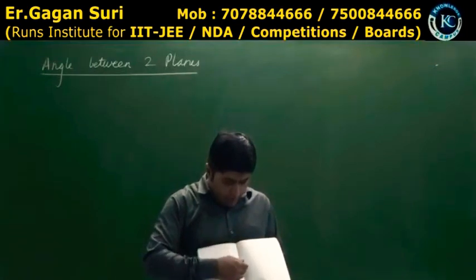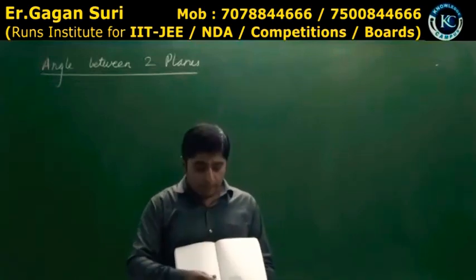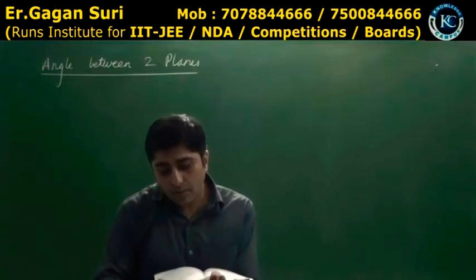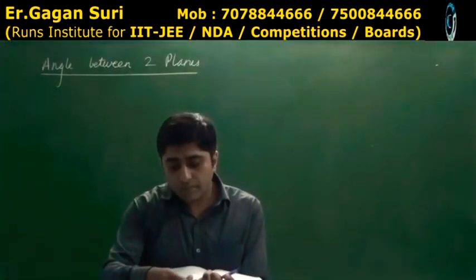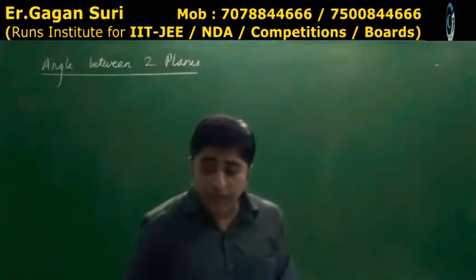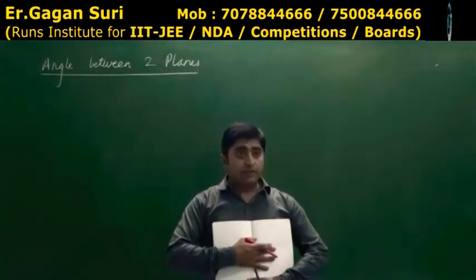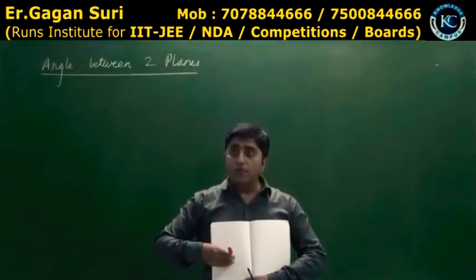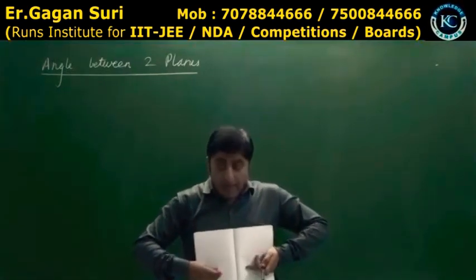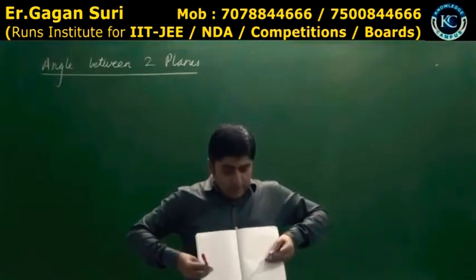I am just putting a line so that you can differentiate between the two planes. This is one plane and this is the other. Yes or no? And now if I have to find the angle between these two planes, if I keep them straight, firstly I keep them parallel. Keep them parallel like this. Is that clear? This is one plane, this is the other plane.